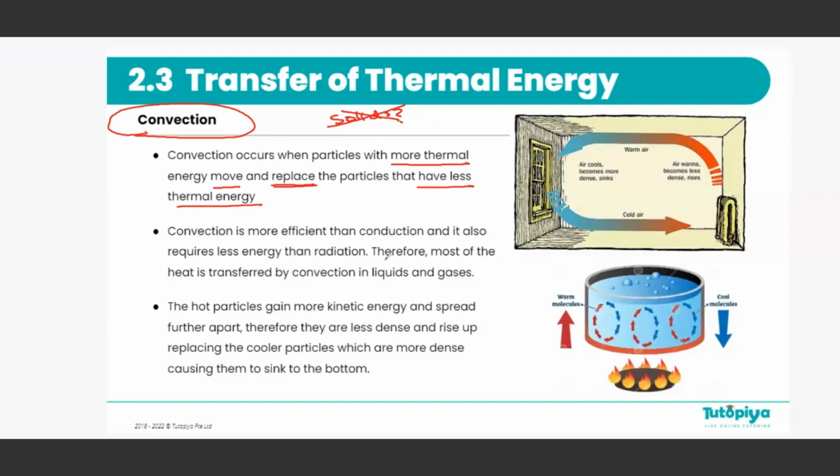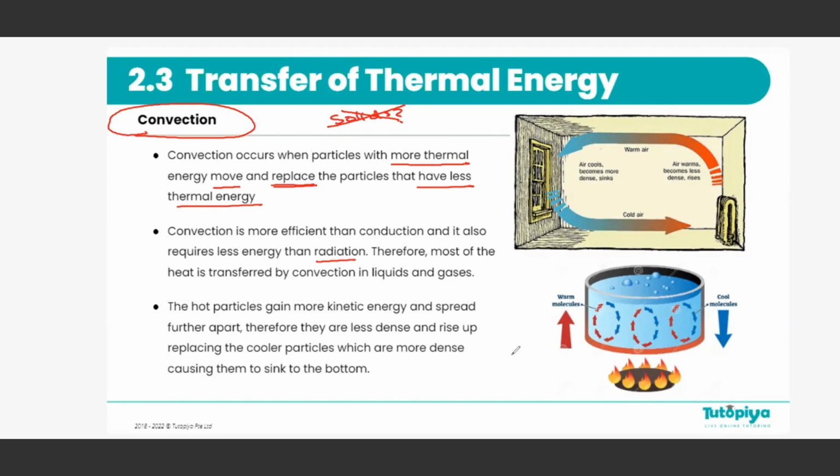Convection is more efficient than conduction because particles are actively moving. And you will learn that it also requires less energy than the next type of thermal energy transfer we are learning, which is radiation. Because of this, most of the transfer that happens in liquids and gases happens through convection. But how does this movement of particles happen?